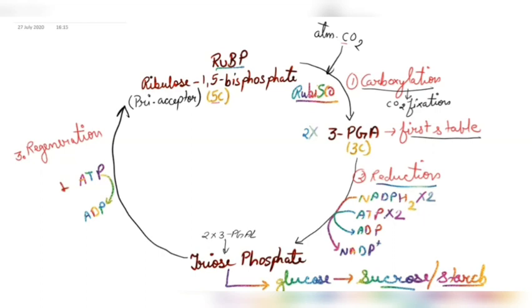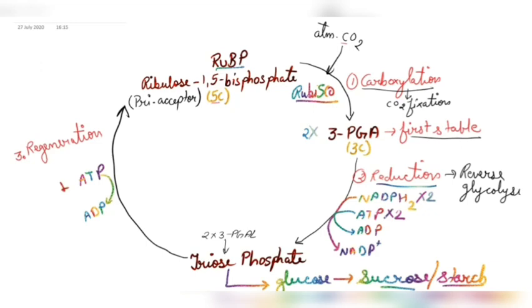So two molecules of PGA will need two NADPH2 molecules, and one molecule of PGA requires one ATP molecule. So two molecules of PGA will require two ATP molecules. Now one point here you need to remember is it is also known as reverse glycolysis.